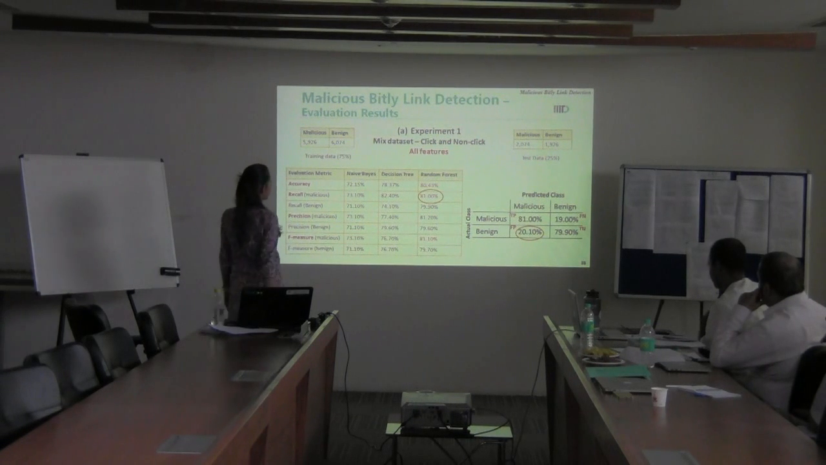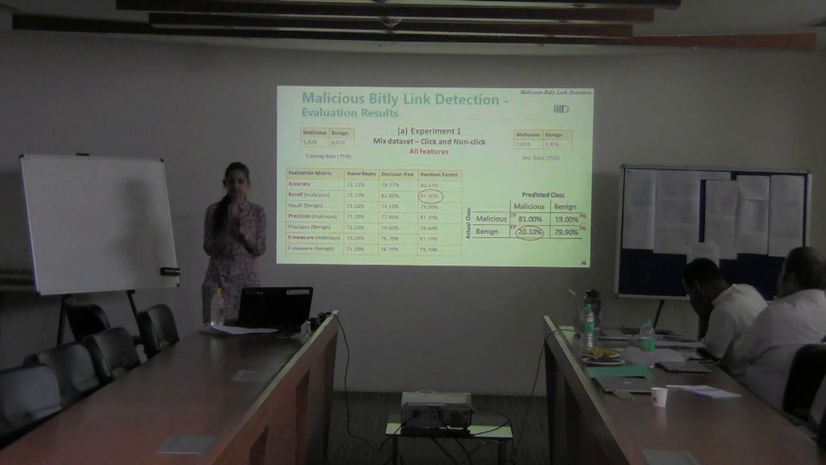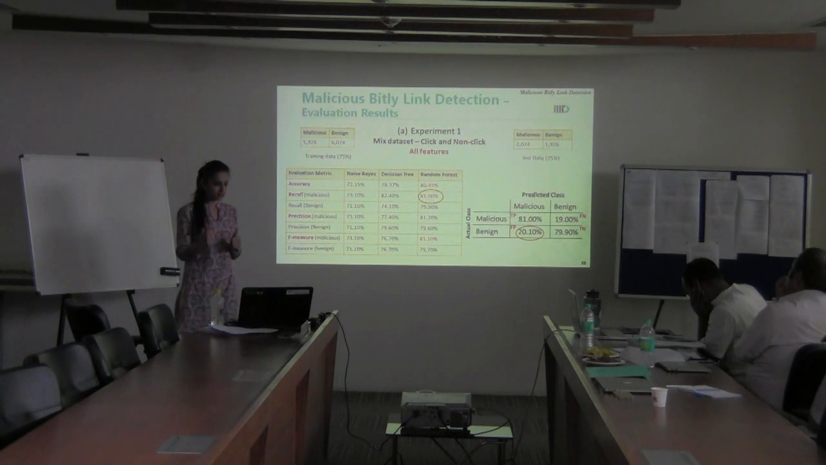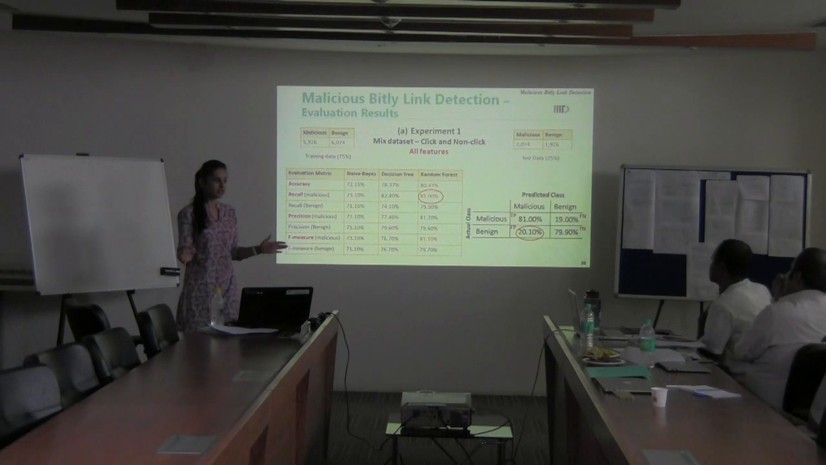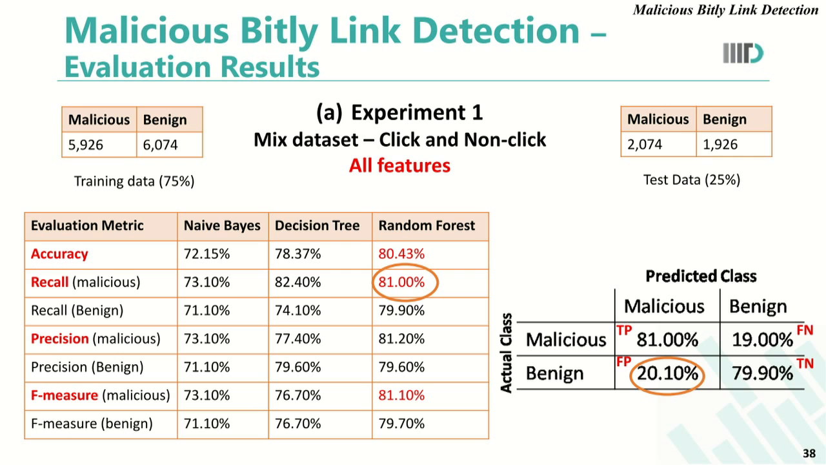So, experiment 1 that we conducted was on a mixed dataset. The dataset consisted of 46% of the Bitly links which were never clicked by any user, and 54% of the links which received some number of clicks. So we call this a mixed dataset of click and non-click links. For experiment number 1, we used all our 7 features, Whois-based features, non-click based features as well as click features, to identify the performance of the classifiers. With this we found that the accuracy using random forest was 80.43%, and the recall and F measure were 81% and 81% respectively.